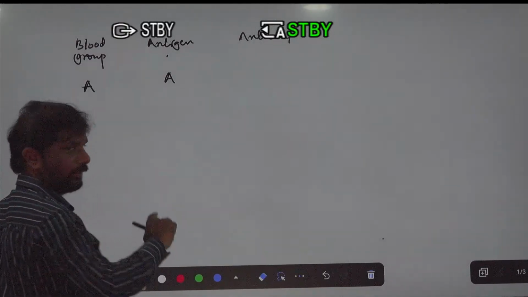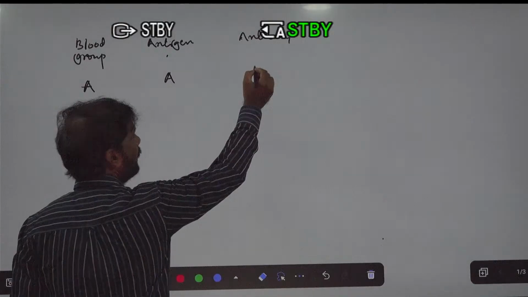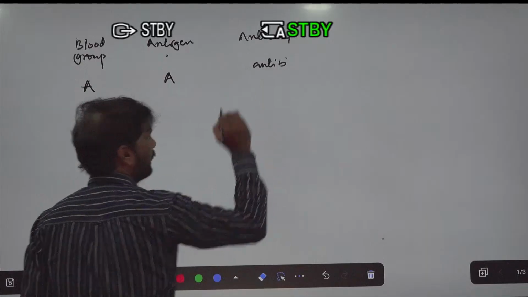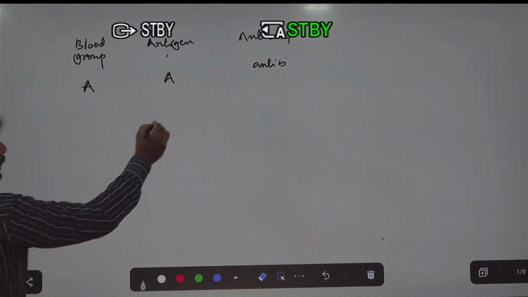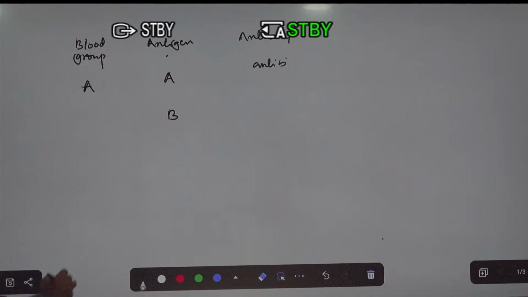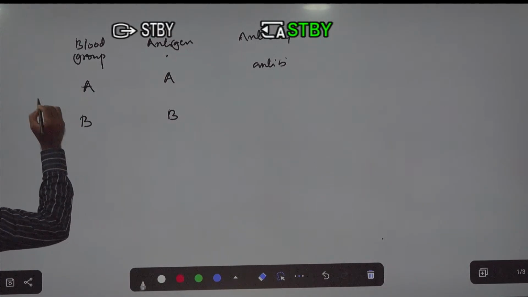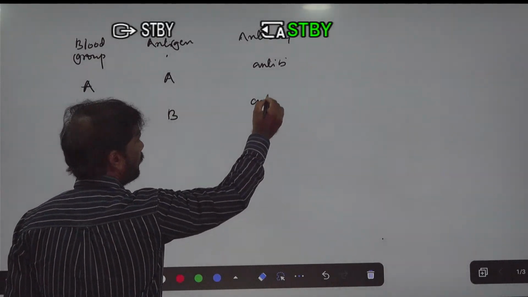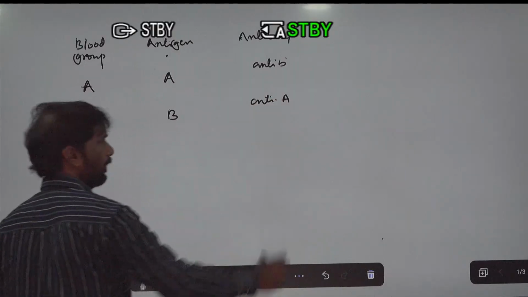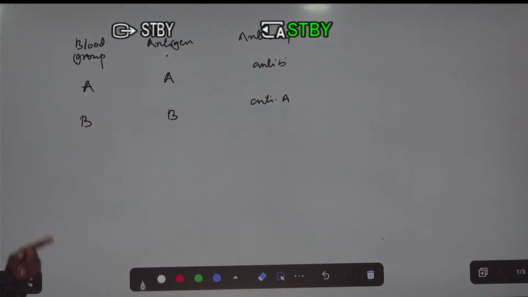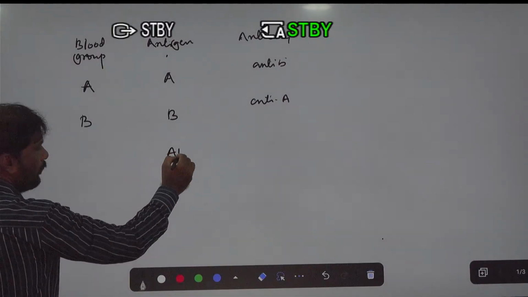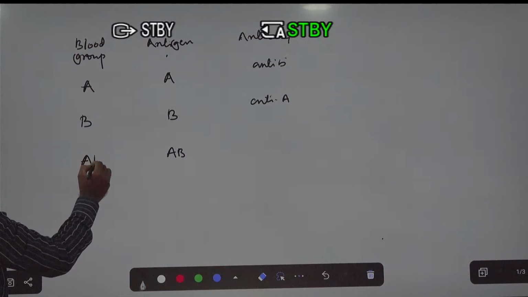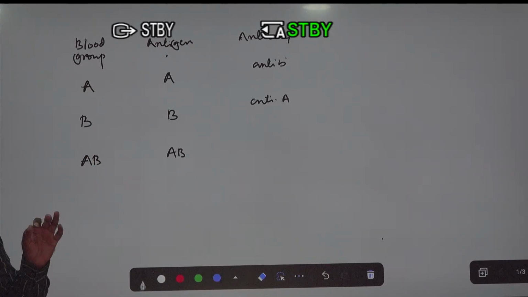Against this antigen, in the plasma of the person, antibody B is present. When antigen B is present, it is the B blood group, and the antibodies are A. When A and B antigens are present on the plasma membrane of the RBC, it is known as the AB blood group.